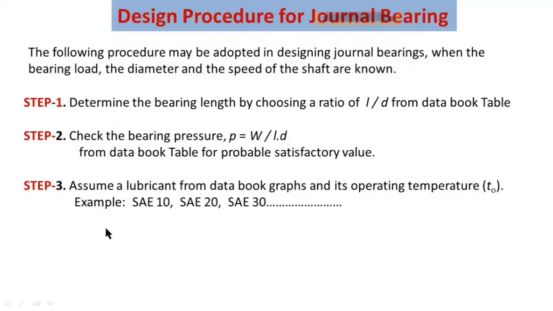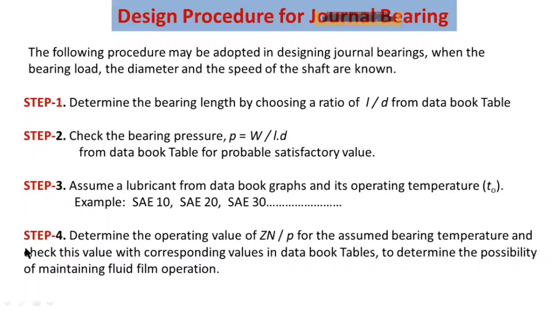The examples for lubricant oils are SAE 10, SAE 20, SAE 30, SAE 40, 50, 60, 70. These are the names for lubricants.